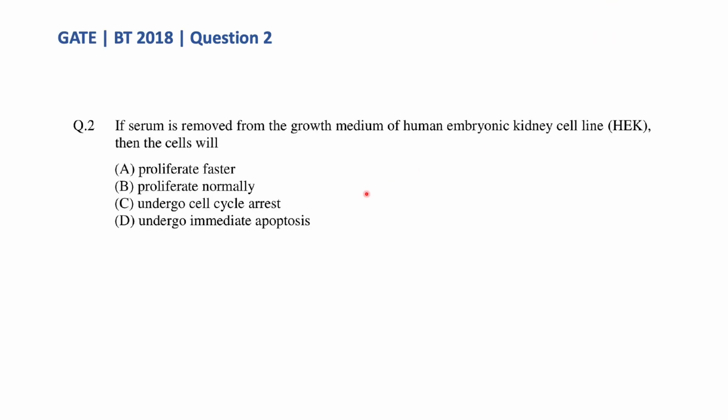Now coming back to our question, if serum was removed from the growth medium of HEK, then the cells will, we definitely know that the proliferation reduces. So they do not proliferate faster and they do not proliferate normally. They do undergo cell cycle arrest, which answers the question. And we just saw that they might not undergo immediate apoptosis. They undergo apoptosis later when the cells don't get adapted to the new environment. So yeah, if the serum is removed from the growth medium, the cells will undergo cell cycle arrest.